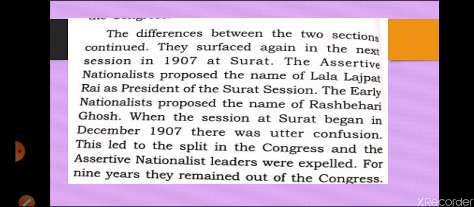In 1906 the dispute was the same, but due to the name of Dadabhai Naoroji, the aggressive nationalists could not do anything else, because Dadabhai Naoroji was a great name whose opposition was not possible for aggressive nationalists. But in 1907, when the name of Lala Lajpat Rai, as well as from the moderates or early nationalists Rash Behari Ghosh was given, then this dispute came into form, and Congress split into two parts. That is also known as the Surat split. This question is usually asked for 2 marks.